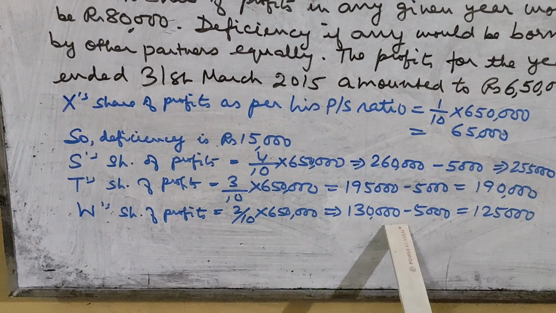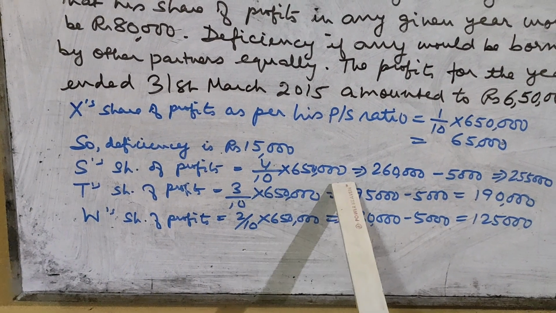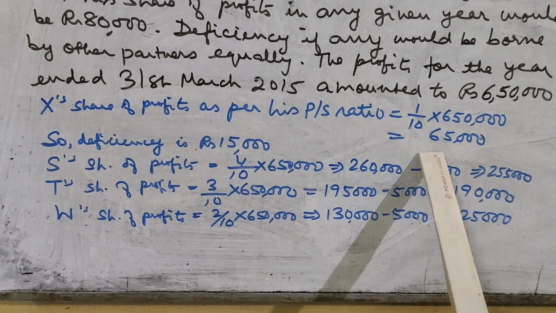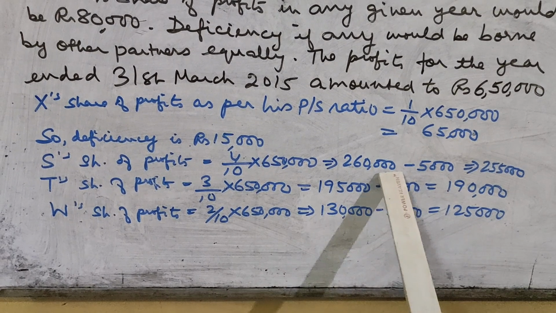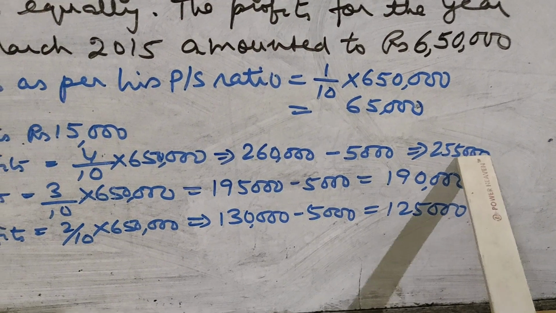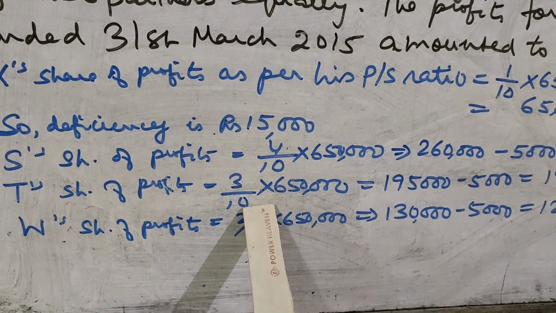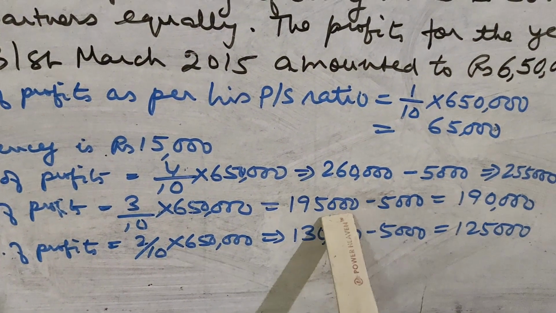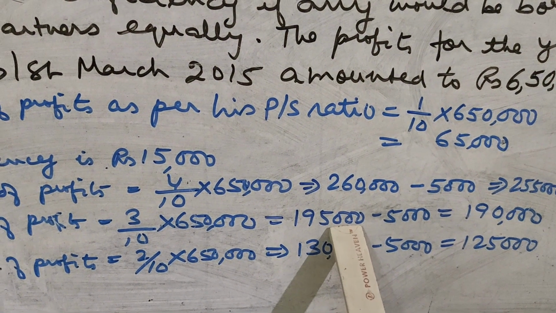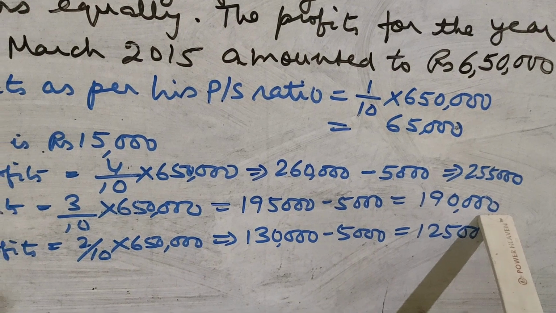Now S's share of profit will be 4/10 into 6,50,000, that is coming to 2,60,000. But he has to give that 5,000 rupees to X from his share, so minus 5,000. So his share of profit will be 2,55,000. Similarly, if you take T's share of profits, his PS ratio is 3/10, so 3/10 into 6,50,000, that is 1,95,000. But he also has to give 5,000 of the deficiency to X. So minus 5,000, 1,90,000. That will be his share of profit.